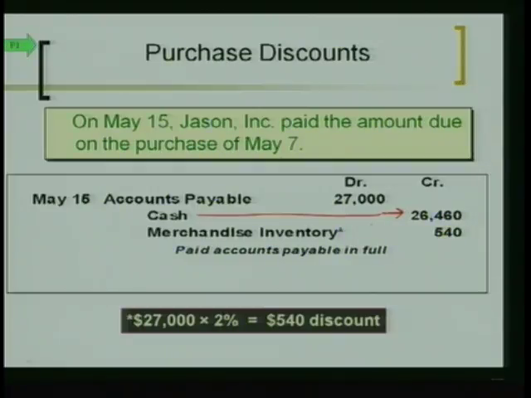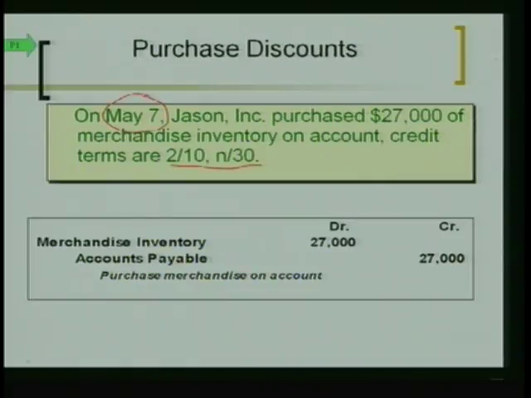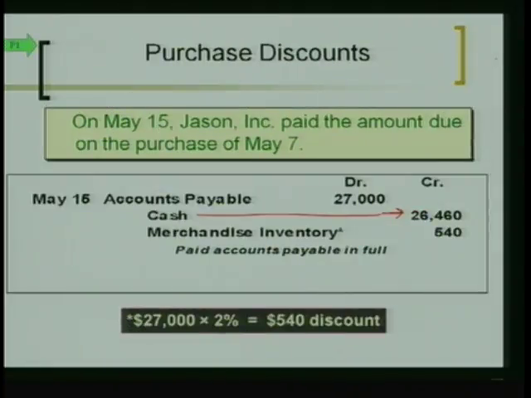Now, we debit accounts payable. Don't make the mistake of debiting accounts payable for $26,460, because in our original entry, we credited or increased that liability for $27,000. If you mistakenly just debit it for $26,460, it's going to imply that you still owe money, right? So accounts payable is debited for the full $27,000. It's satisfied. It's taken care of, even though we only gave them $26,460.